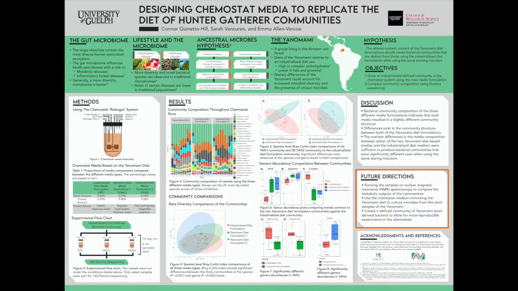In the future, we would like to run these samples on nuclear magnetic resonance, or NMR, to see what metabolites are present to understand what the bacteria were doing, and looking at the metabolic output of each community and see how they differ. We will also be using this chemostat media to replicate the Yanomami diet in hopes of growing Yanomami stool and isolating some of these microbes that are only found in traditional population guts. It is our end goal to create a defined community that is representative of true Yanomami gut samples and to allow for reproducible experiments in the chemostat.